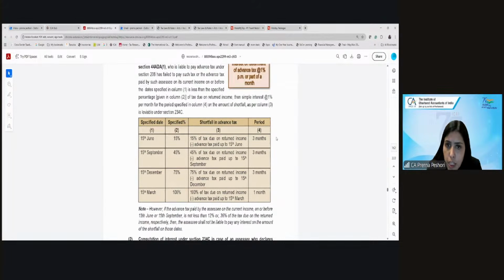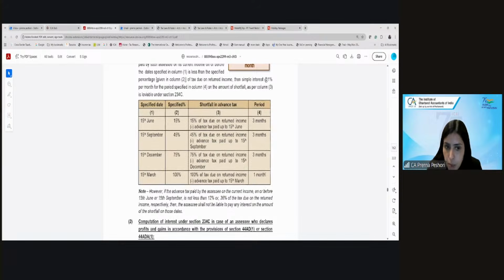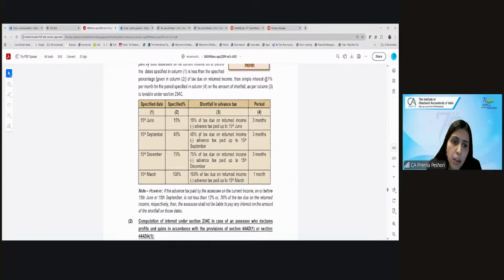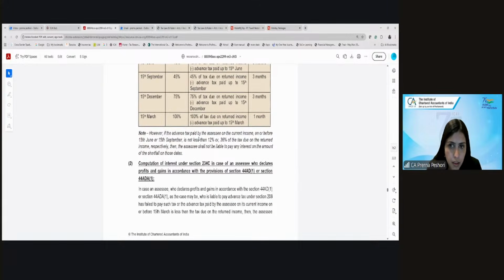So 1% for 3 months if it is not paid by 15th June. Again, similarly for 15th March, it will be 1% for 1 month, sorry. However, if the advance tax paid before 15th June is not 15%, but it is 12%, or by 15th September, it is not 45%, but 36%, then we will not charge the interest.